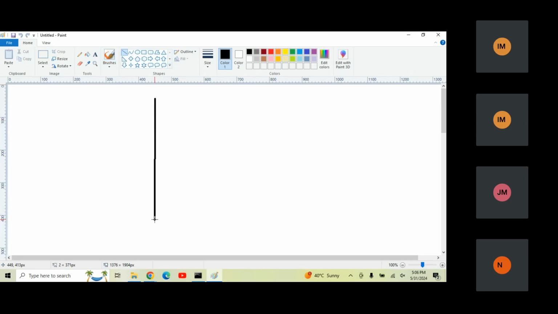Just assume this is your track, and there is one more track. Here we are starting your car. This is a car racing game.